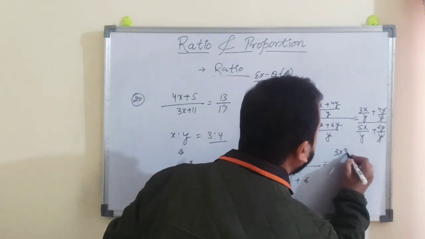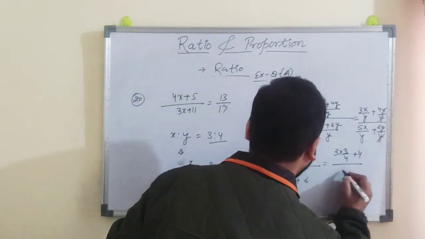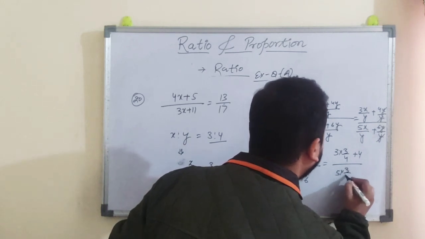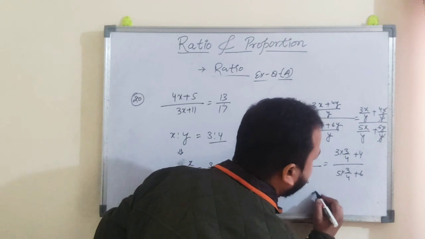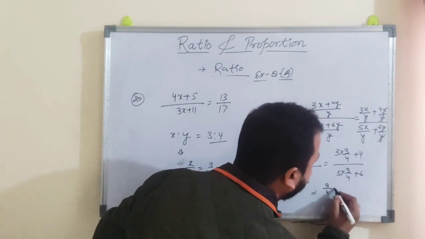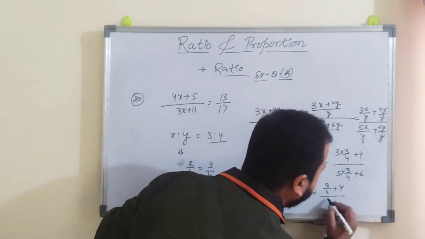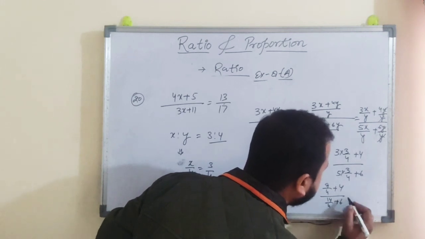Now put in the value 3 by 4. So 3 into 3 by 4 plus 4, and 5 into 3 by 4 plus 6. 3 3 is 9 by 4 plus 4, and 5 3 is 15 by 4 plus 6.